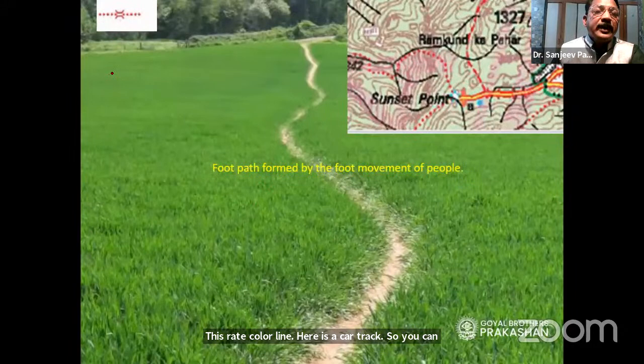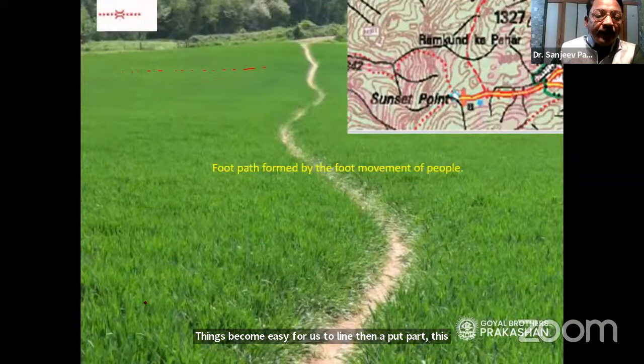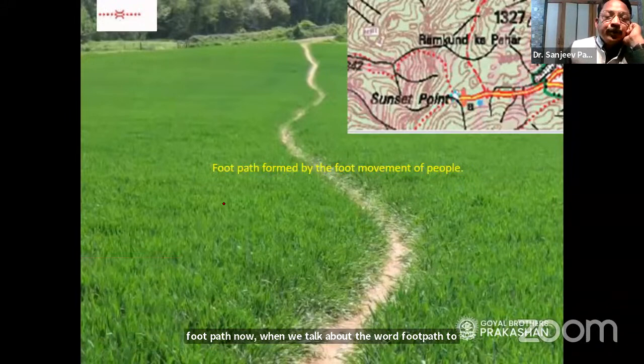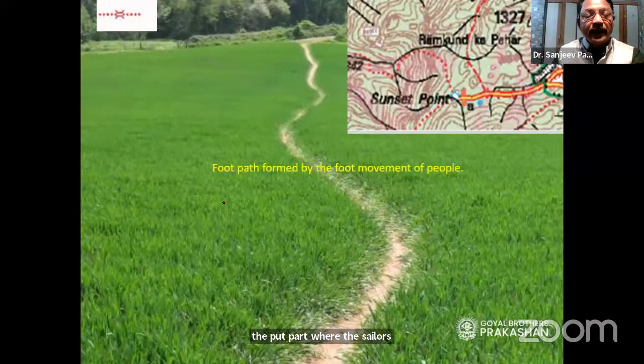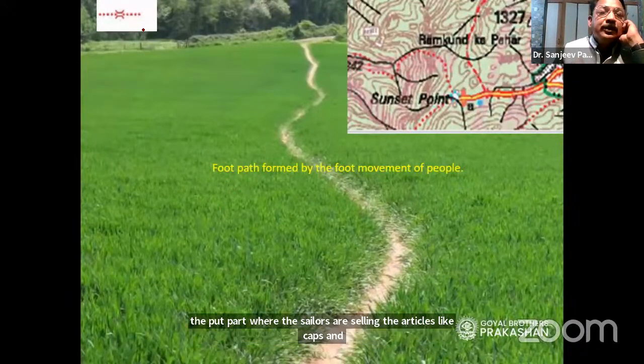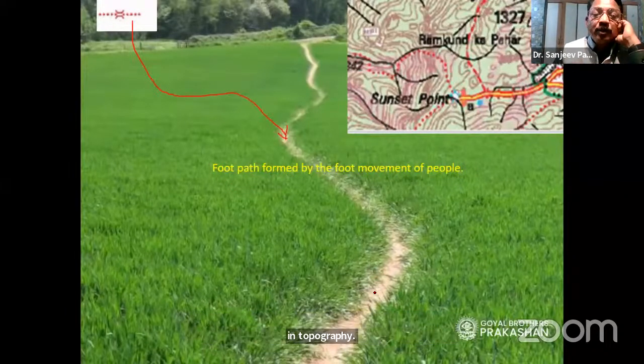Then a footpath, this dotted red color line, I told you, is a footpath. Now when we talk about the word footpath to the students who are living in cities, they may imagine the footpath where the sellers are selling articles like caps and goggles. So we have to tell them, children, footpath means in topography the patch which is formed by the walking of people. So a footpath is formed by the foot movement of people. And this is the symbol that is seen over there.